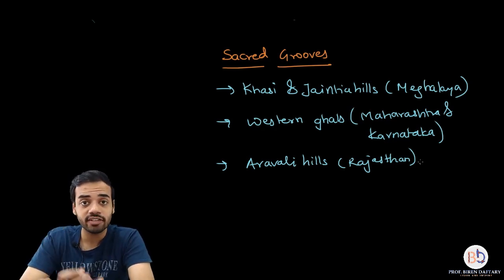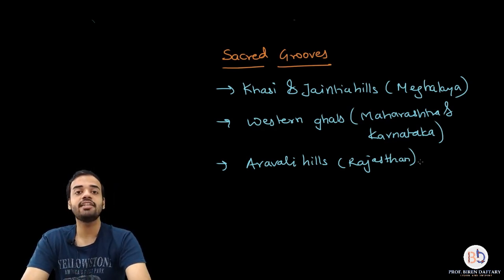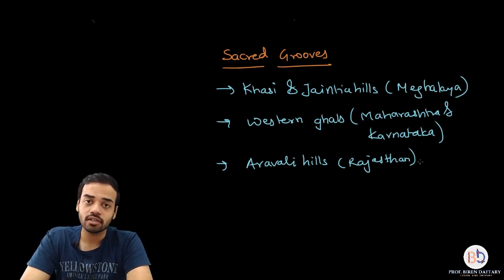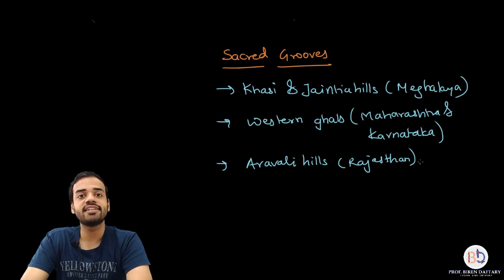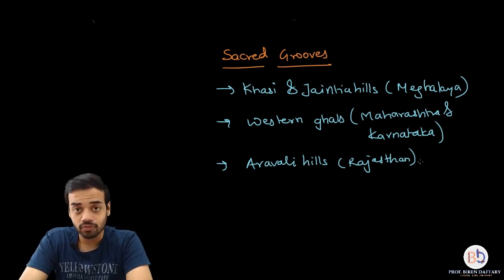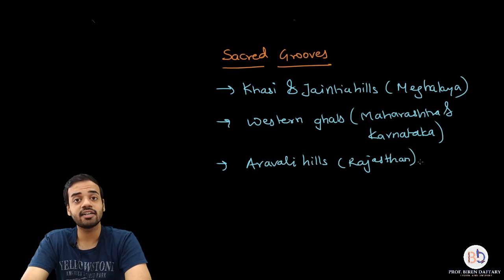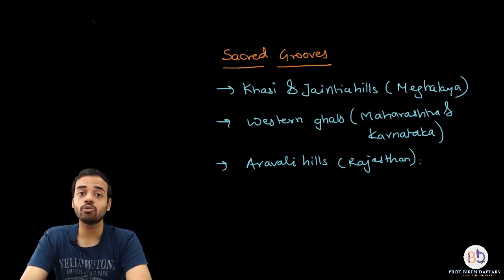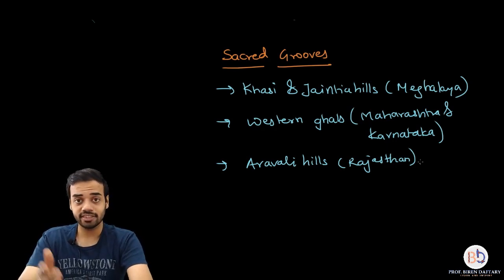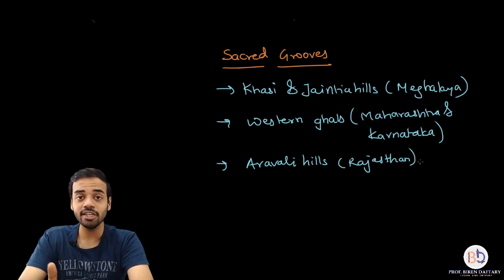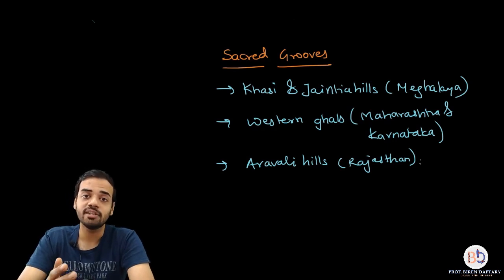And sacred groves are very important because sometimes it is not feasible to protect all the areas and consider them as national parks or wildlife sanctuaries. If this concept of sacred groves would not have been there, many of the species would have been lost. So in India, this concept plays a very important role.